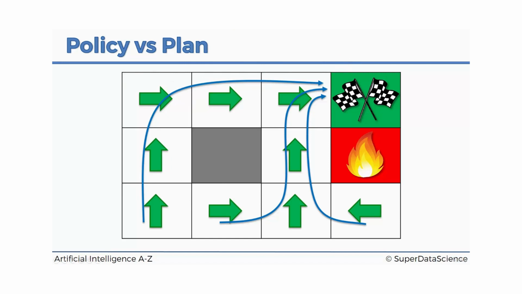But at the same time, there's so much randomness going on now. You can't have a plan because what if you get here and then you click to the right and it actually takes you down? So that's not part of your plan. That's why it's not called a plan anymore. And here we're going to calculate the values, or we're actually going to just look at the calculated values for this same problem, but given that we have this randomness inside.